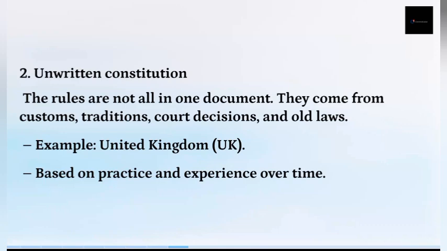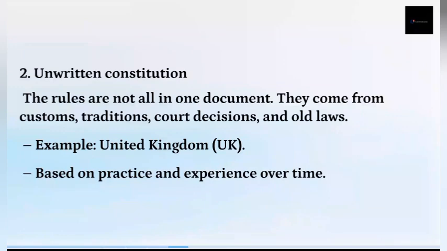But in the unwritten constitution, the rules come from customs of the people, traditions, court decisions like judicial precedent, and old laws. So they are not really documented, and this makes it very easy, less rigid, flexible.